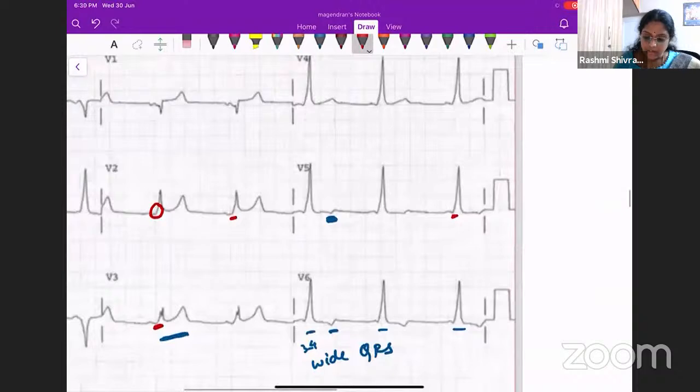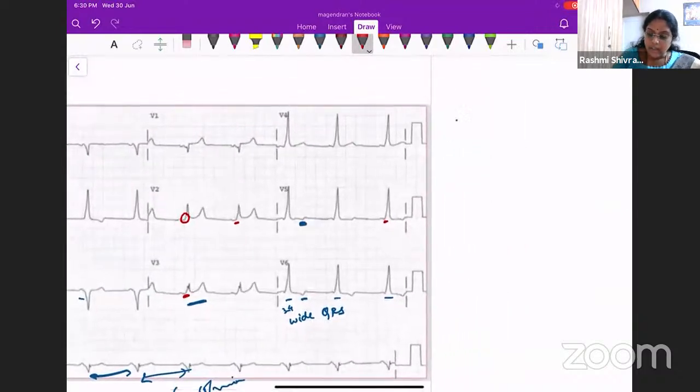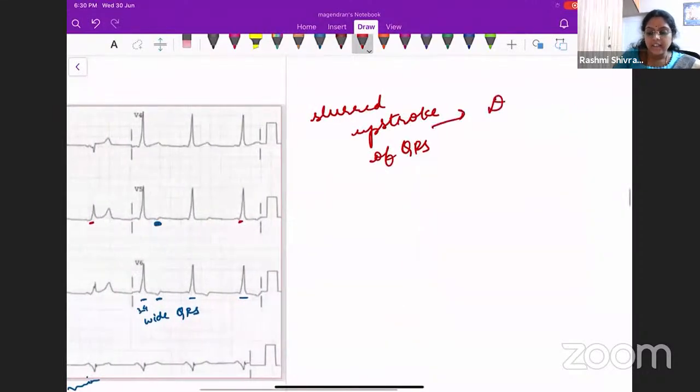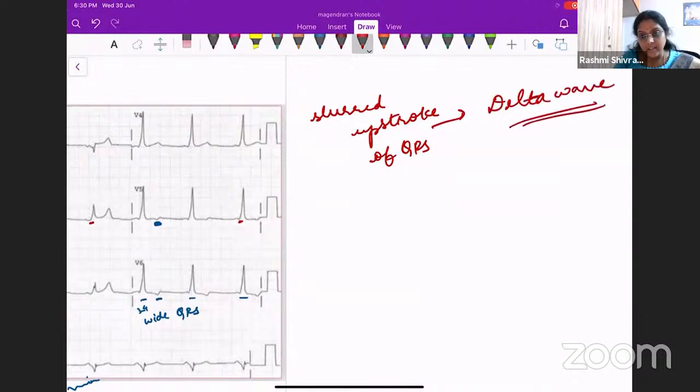Okay, this is the slurred upstroke of the QRS complex. What is it? It is the delta wave. Okay, delta wave. This is very interesting. So where do we see this delta wave? Delta wave, we would say it is WPW syndrome. So this patient is a young man, very characteristic,